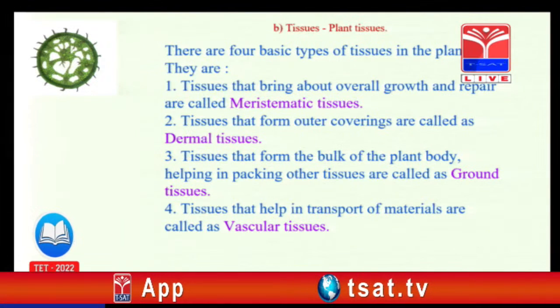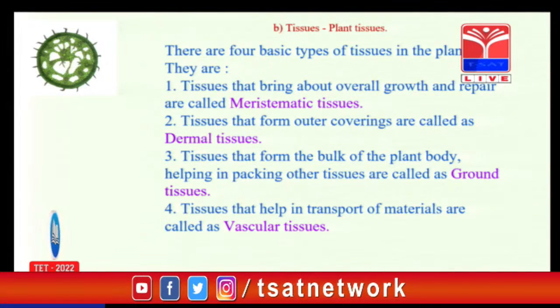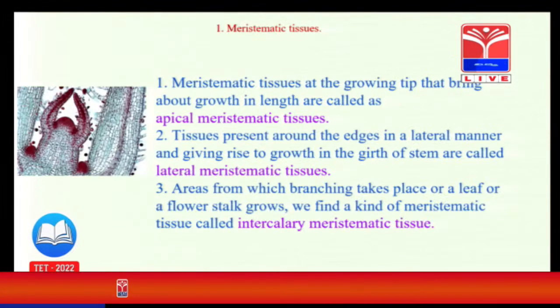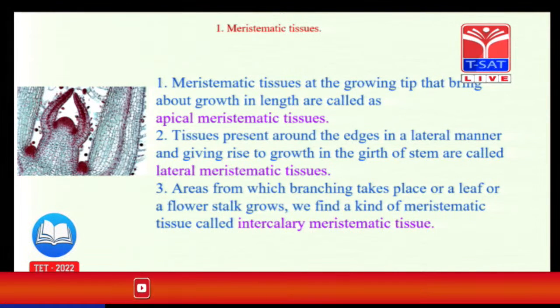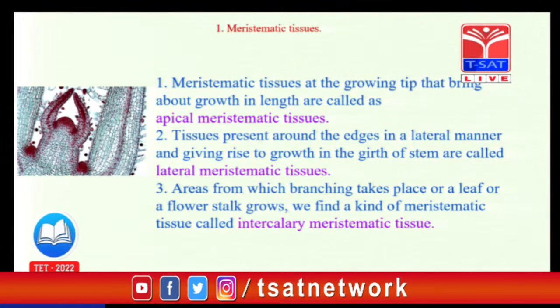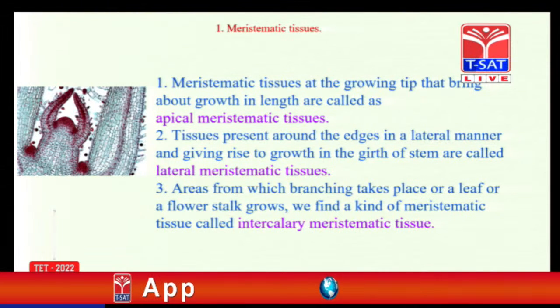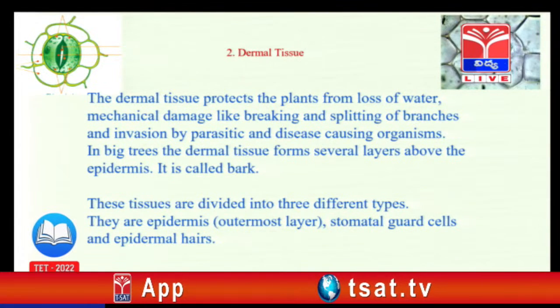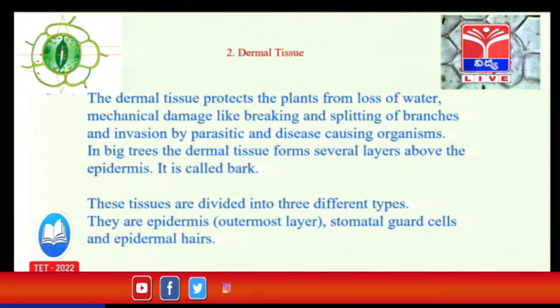So this is about the plant tissues. In plants, 4 types of tissues are there: meristematic tissues, dermal tissues, ground tissues, and vascular tissue. See here, meristematic tissue. Meristematic tissue is present in the growing regions. Again, on the basis of location, meristematic tissue is divided into 3 types: apical meristematic tissue, lateral meristematic tissue, and intercalary meristematic tissue.